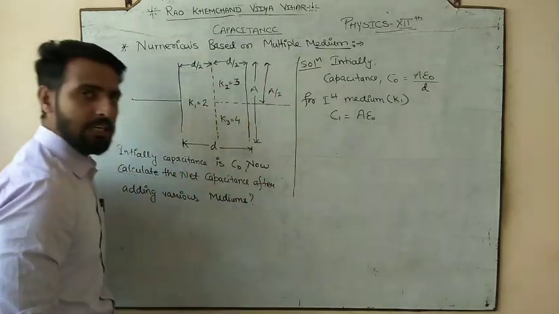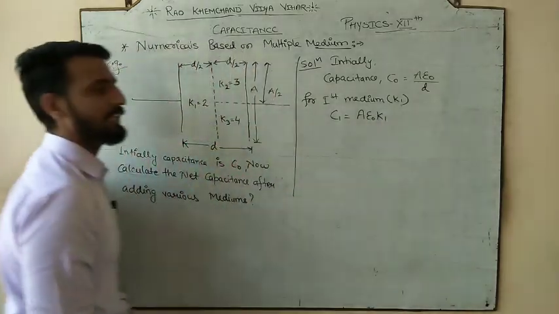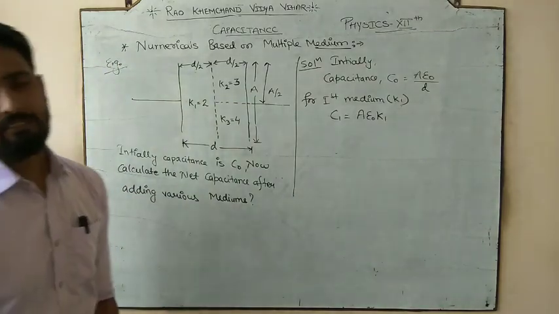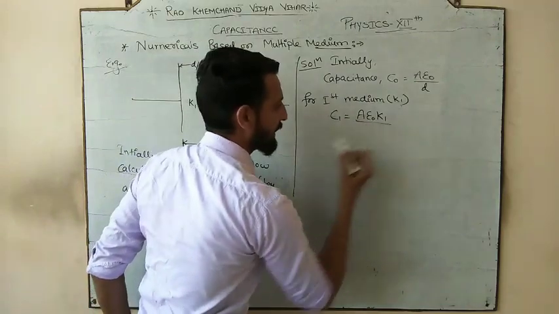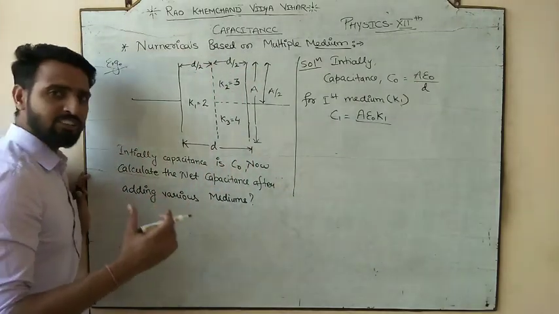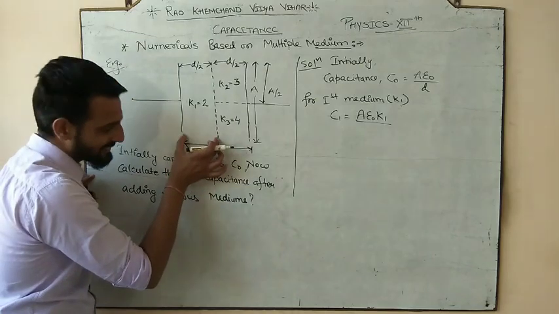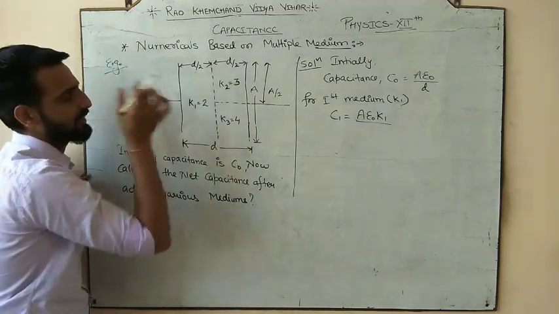Epsilon naught. But since it has a medium K1, we all know that whenever the medium is inserted, the permittivity epsilon naught is multiplied with the dielectric constant, divided by separation. Since we are dealing with the first medium, what is the longitudinal separation that the first medium is covering?